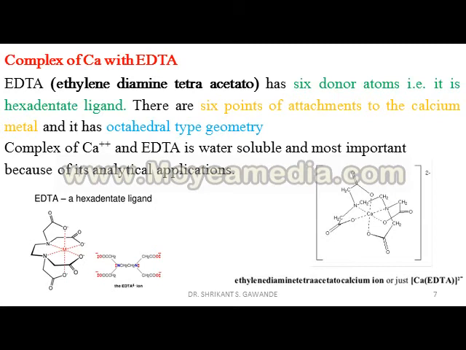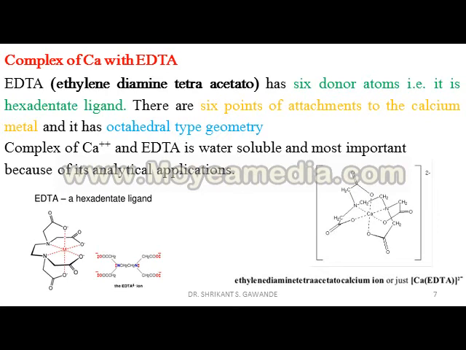EDTA has 6 donor atoms, that is, it is a hexadentate ligand. In the figure, metal M is attached by 6 points with EDTA.